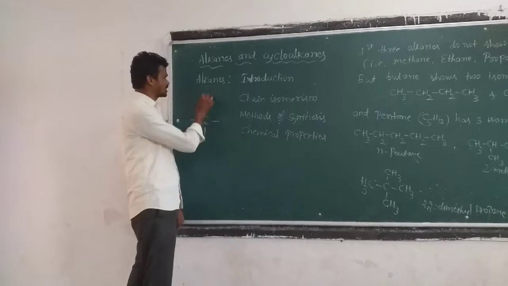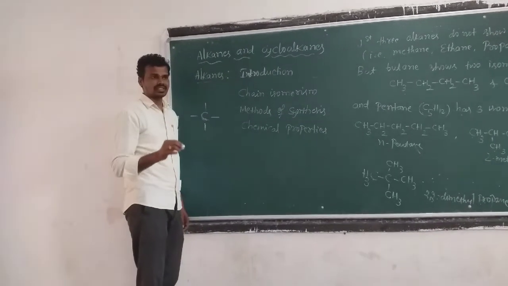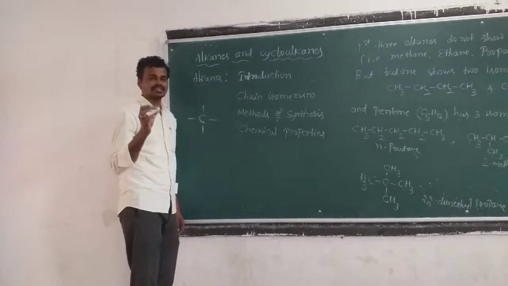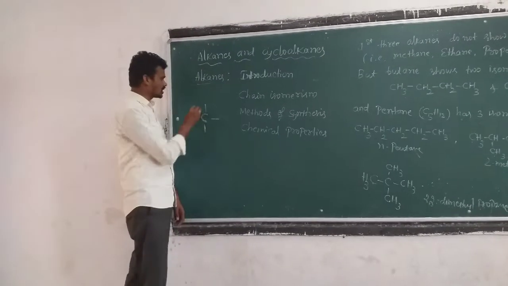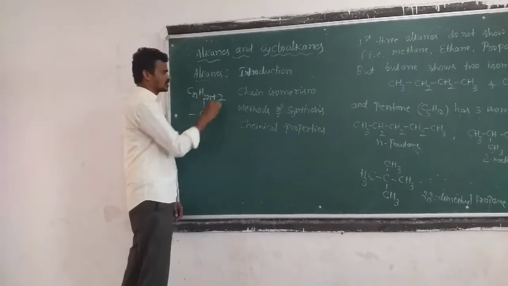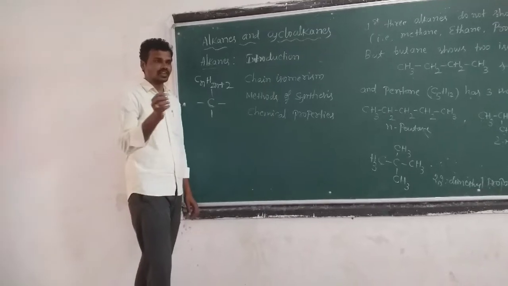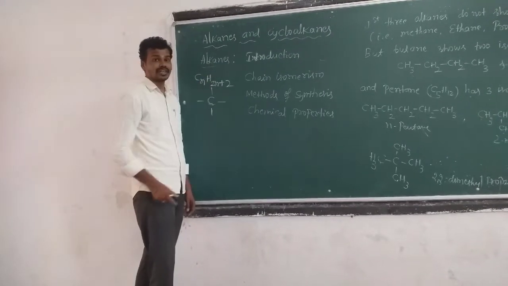The introduction includes the definition of alkanes: alkanes have the general formula CnH2n+2, and they are hydrocarbons, meaning they contain only carbon and hydrogen.